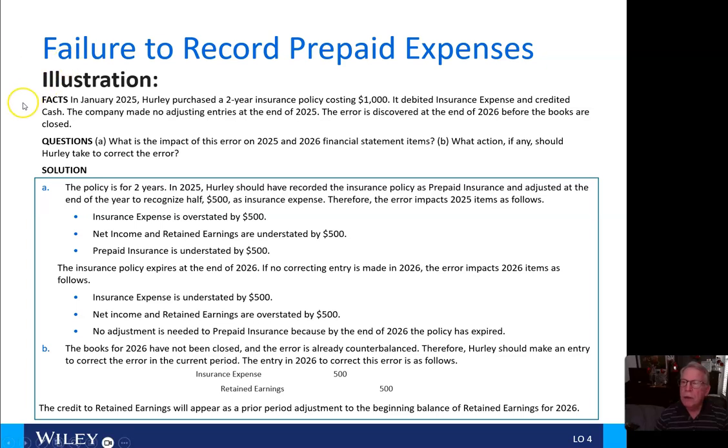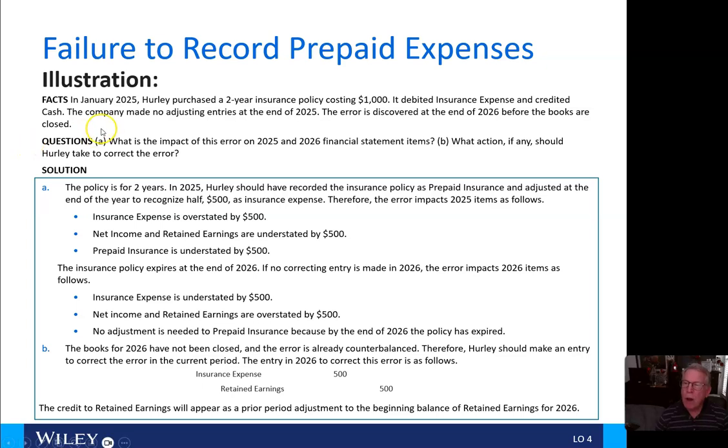All right, so here, failure to record prepaid expenses. In this case, in January 2025, Hurley purchased a 2-year insurance policy costing $1,000. It debited, incorrectly, insurance expense and credited cash. The company made no adjusting entries at the end of 2025.